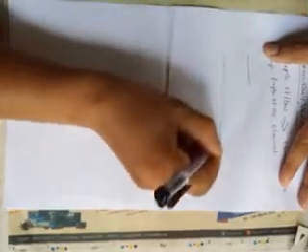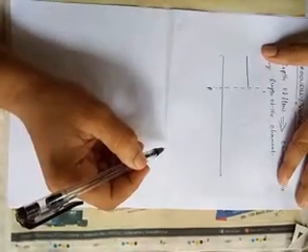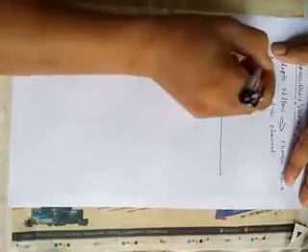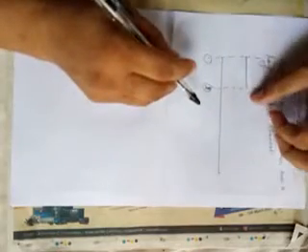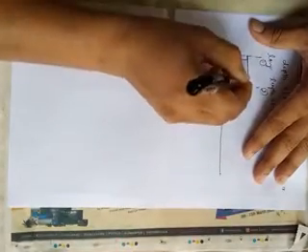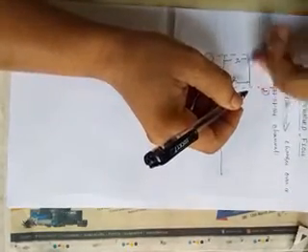Just see the figure. This is the channel. Take this as section 1 and this as section 2. From section 1 to section 2, the depth is not going to change. Here it is d1, and here it is also d1. Such flow is called uniform flow.